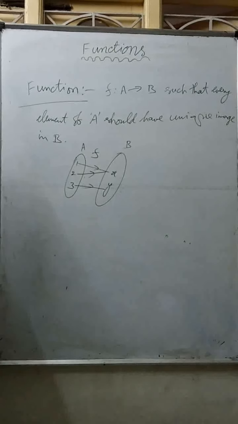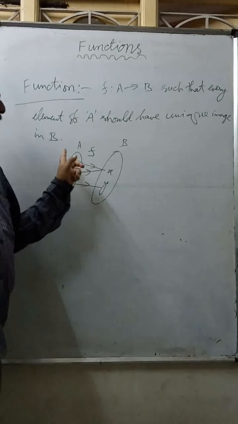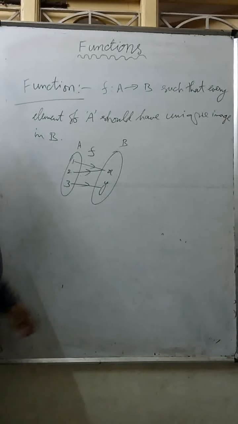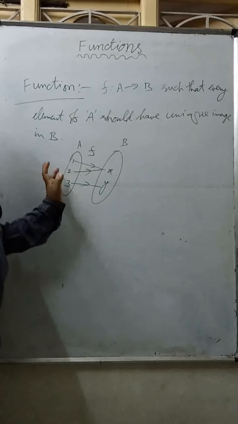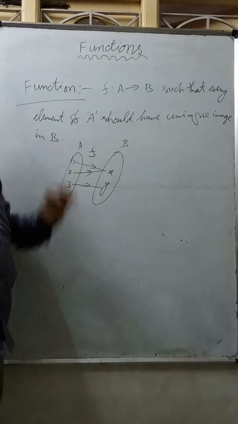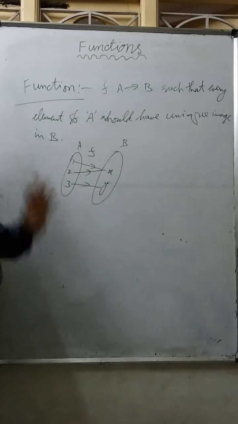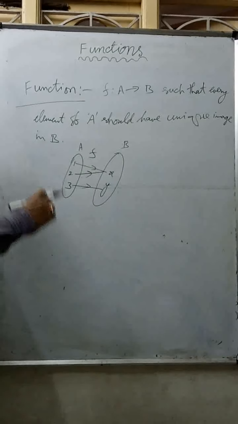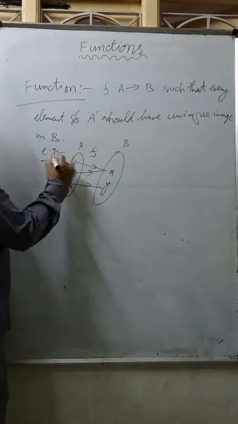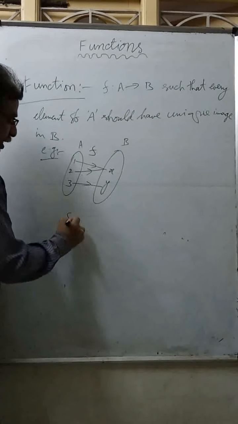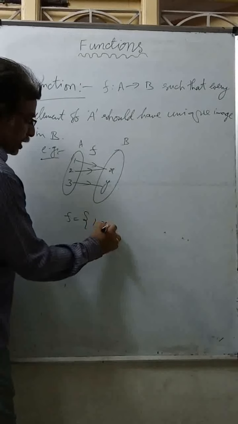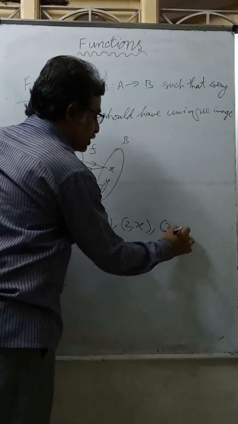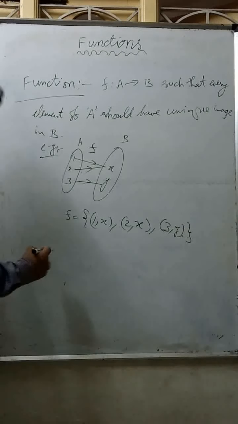A function means any element from set A can be mapped to any element in B. But B can contain 2 or more images, 3 images. But every element of A should have only one image in B. Then such a type of relation is called a function. Here the function f we can write as 1 comma x, 2 comma x, 3 comma y. This is a function.